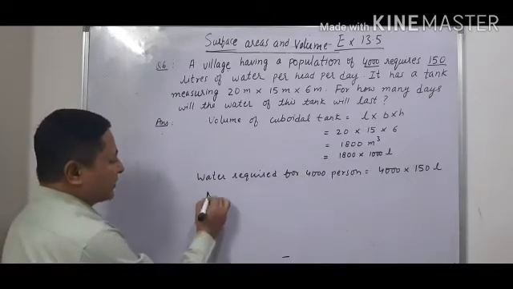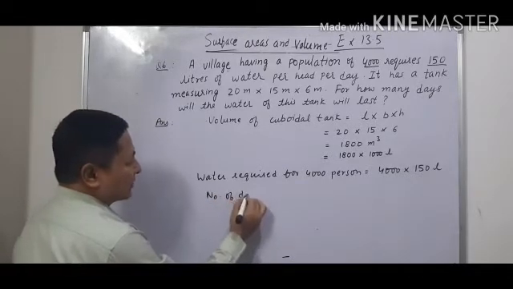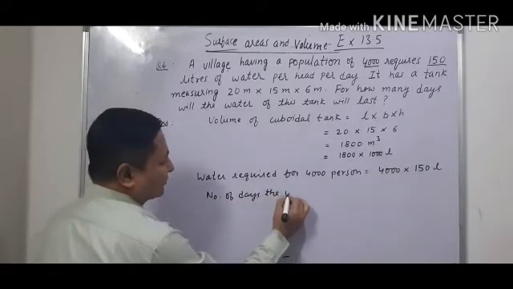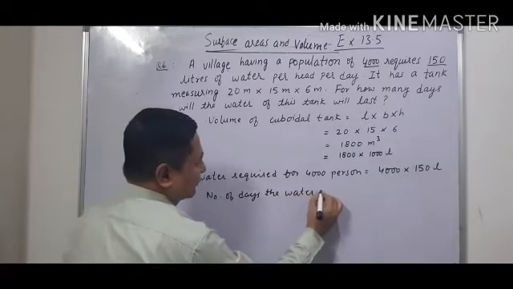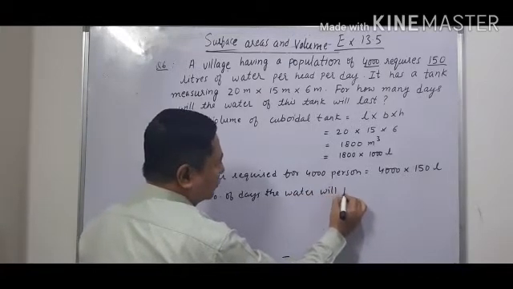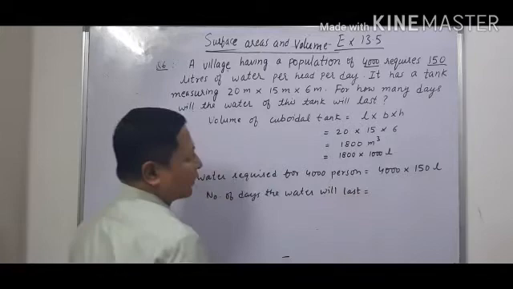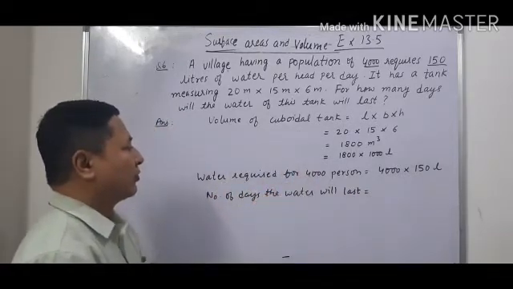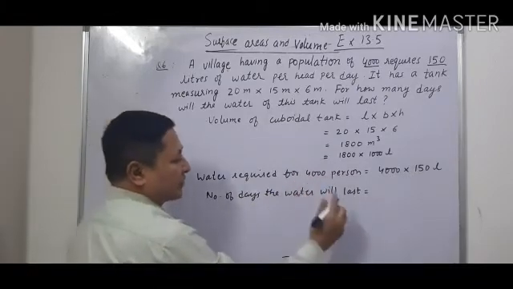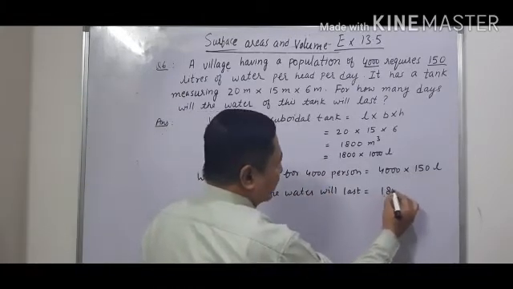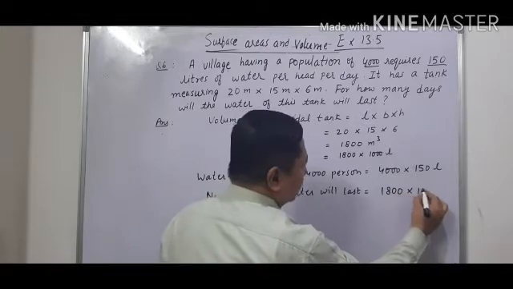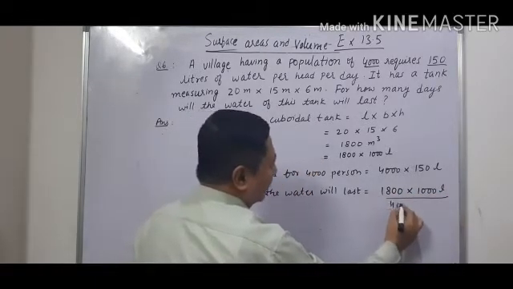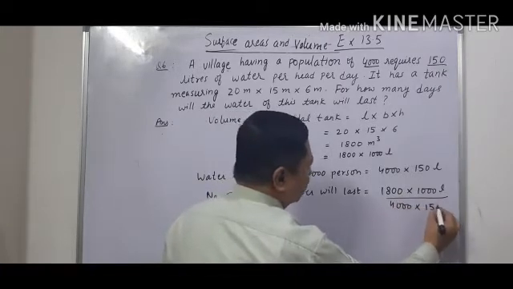The number of days the water will last will be equal to the volume of the cuboidal tank divided by the volume of water required for 4000 persons. That means 1800 into 1000 liter divided by 4000 into 150 liter.